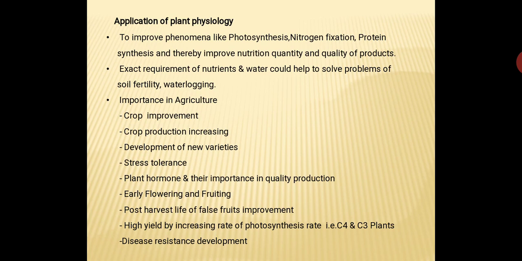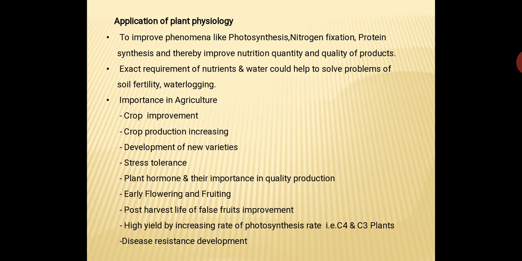Or sometimes, when the climate condition is not favorable, what can the farmers do? They can spray a specific growth hormone so that flowering can be delayed, and fruiting and maturity can be delayed. So early or late flowering and fruiting is possible because of various types of growth hormones used, and in that way, the knowledge of plant physiology.